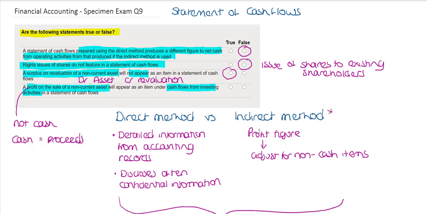If you were using the indirect method, there would be an adjustment for the profit figure because it is a non-cash item. However, in the area cash flows from investing activities, we would put the proceeds figure in instead of the profit figure. And so therefore this statement is false.